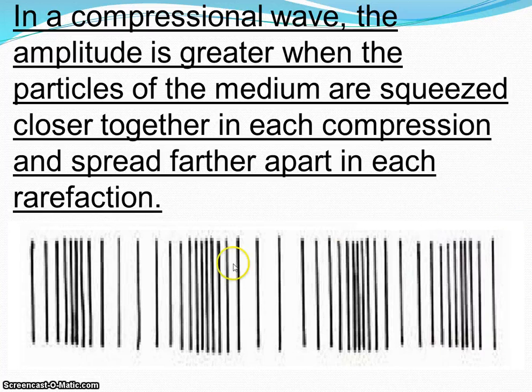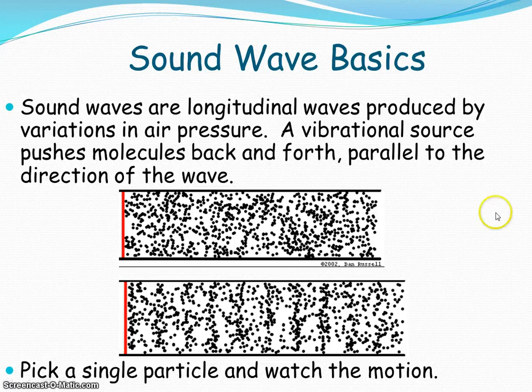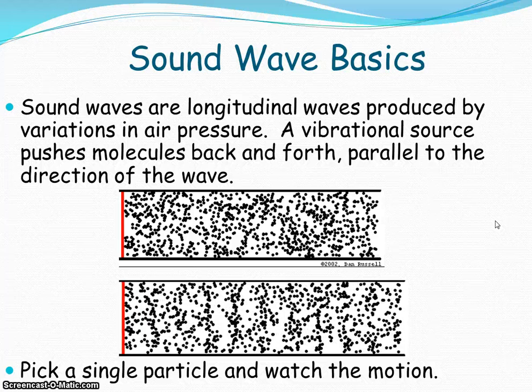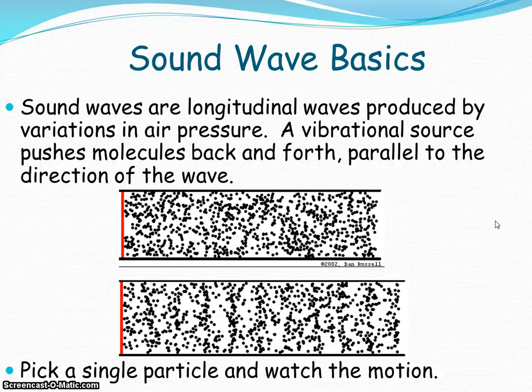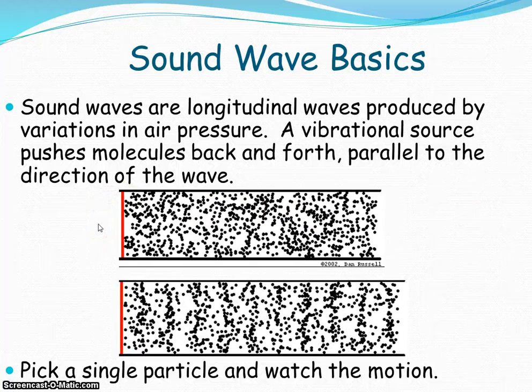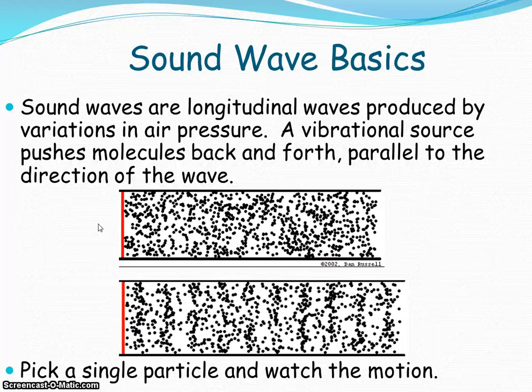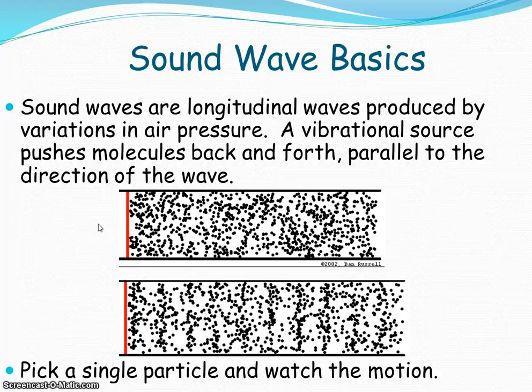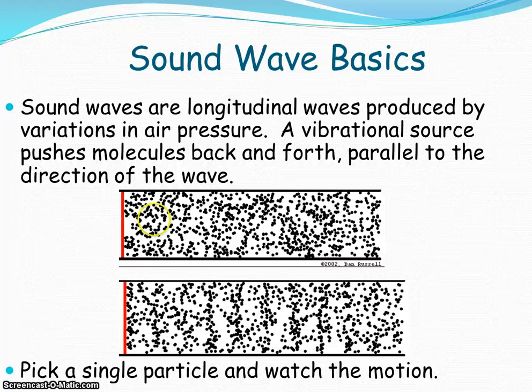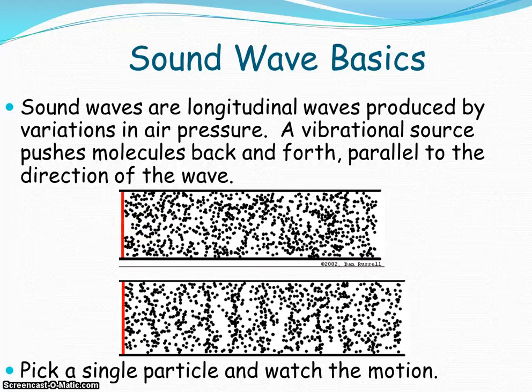The amplitude of a sound wave can be seen here visually, or you can hear the volume level of a sound wave, and that will also tell you the energy amount or the amplitude. So let's look at these sound waves here. Once again, a sound wave is a longitudinal wave or a compression wave produced by variations in air pressure. Some source that is vibrating, we might think of a speaker, or a tuning fork, or slamming your fist on a desk, is going to create vibrations. Those vibrations change the air pressure, and they push those molecules of the medium back and forth.